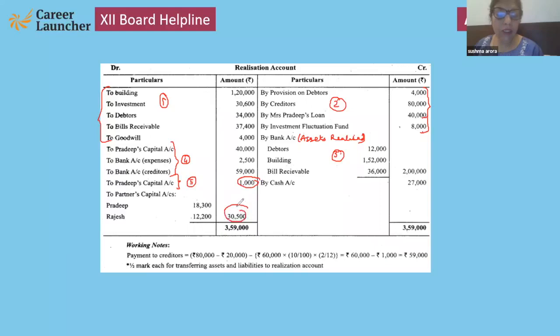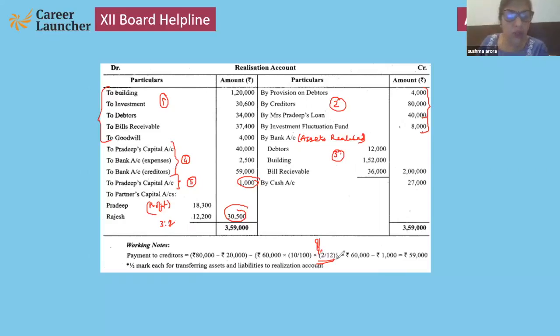Final, that is 30,000. If that is remaining this side, that is profit. Profit is divided in 3:2. 3:2. Please note down. And 2% discount, it means 2/12. Why 2/12? Because the discount rate is given per annum.